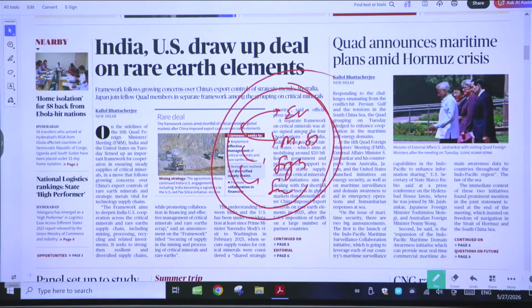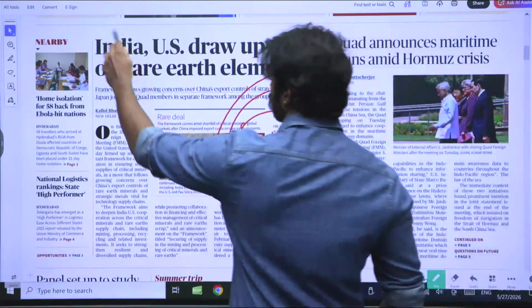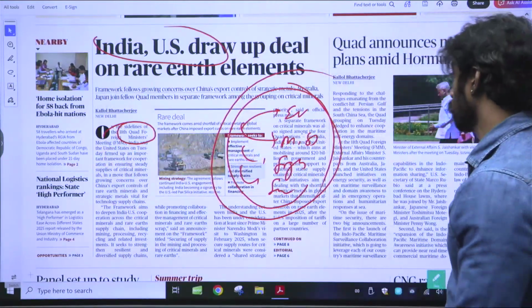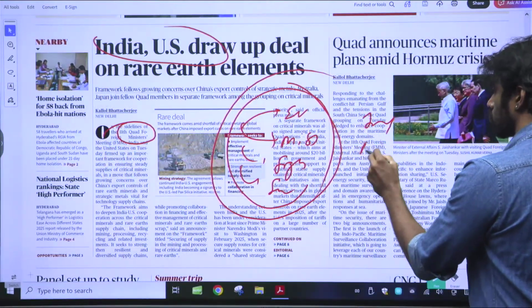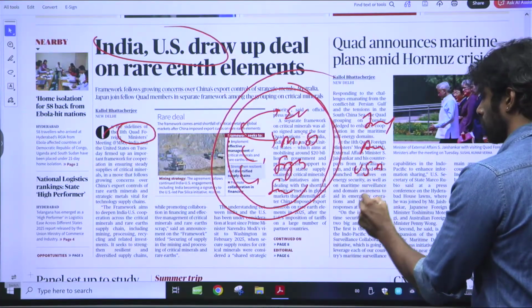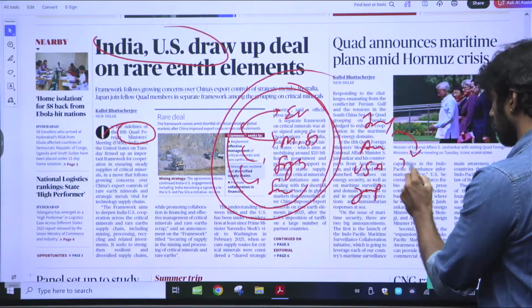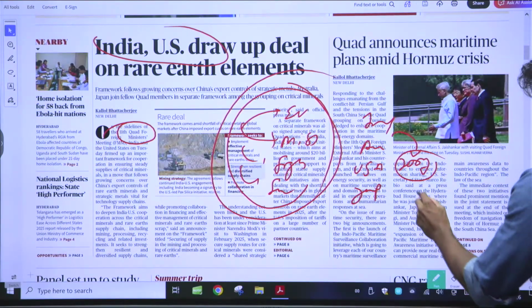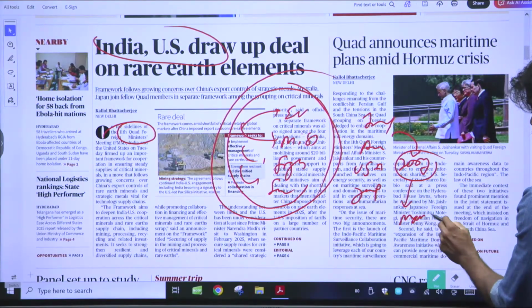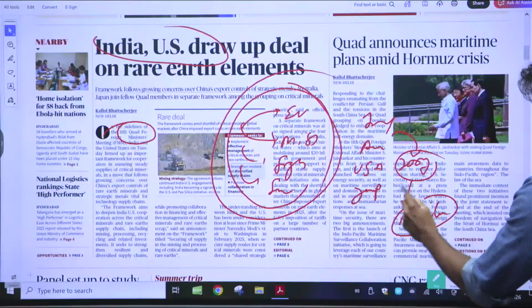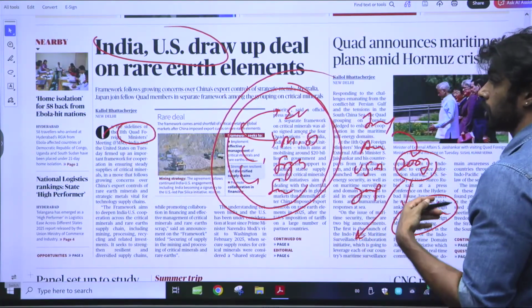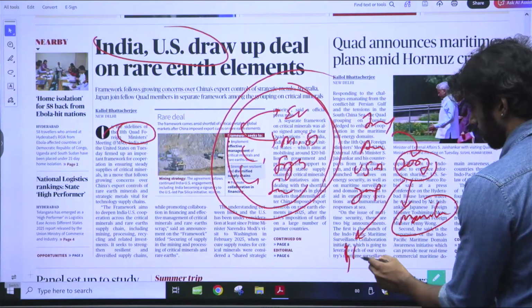And now India has struck a deal with the Quad. We talked about Quad yesterday. Quad is a grouping between India, Australia, USA, and Japan. It came into existence in the year 2007, in Manila, and the Japanese Prime Minister present at the time of its emergence was Shinzo Abe.